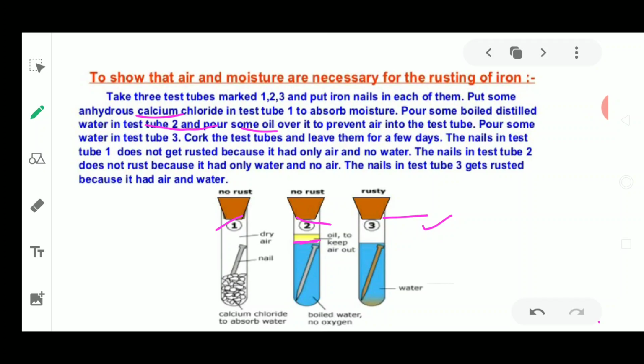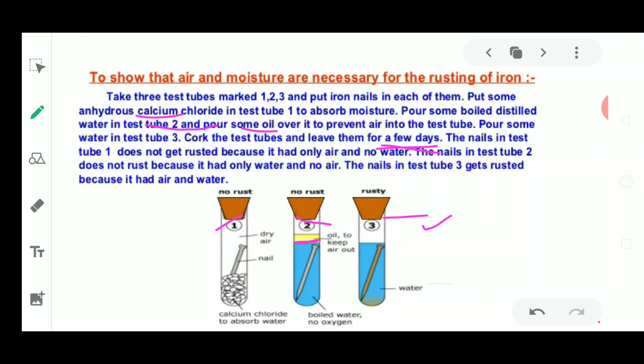But if it is highly reactive, now if you are going to leave this for few days, 2 or 3 days, then we are going to note the changes taking place inside these iron nails, which are present in the test tube number 1, 2 and 3. So in the first test tube, what was used? Calcium chloride was used and the iron nail is used. So we found that there is no rusting taking place in the first test tube, whereas in the second test tube also there was no rusting. Why? Because air was blocked because of the presence of the oil over it, over the water.